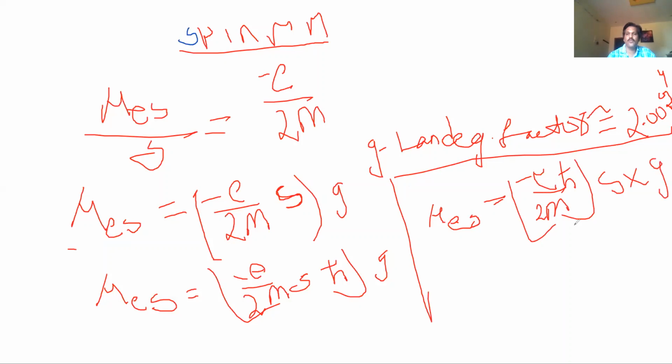Okay, spin. So what is the values of L? 0 to n minus 1. What is the values of S? Spin have how many values? Please text your answer in chat box. Spin have how many values? 2 values. What is those?